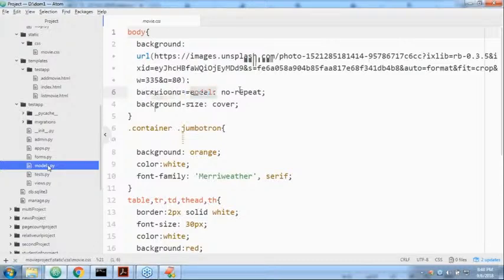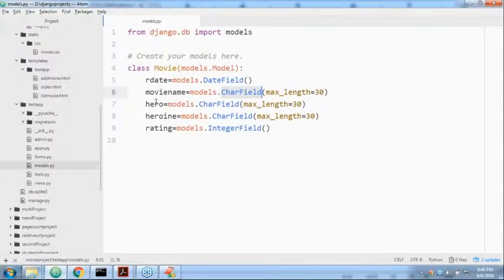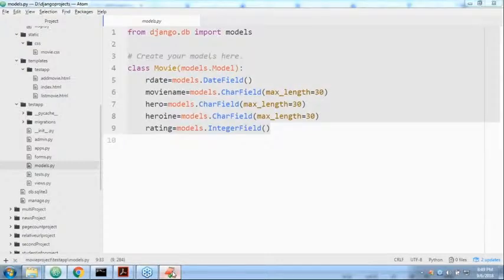Next hero name, models.CharField. Next heroine name, CharField. Next rating, IntegerField. That's all. Is it difficult to write this code? Can you please confirm? Nothing is there. It's very nursery level. Even your kids can write this code, sir.